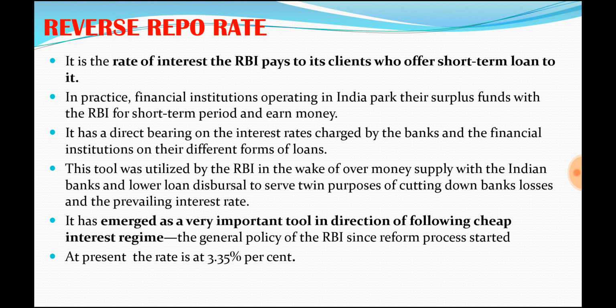This is apart from cash reserve ratio. Banks already maintain cash reserve ratio. Additionally, they will have an excess amount, an extra amount of cash that they want to park with the RBI, and for this RBI will pay some interest rate.